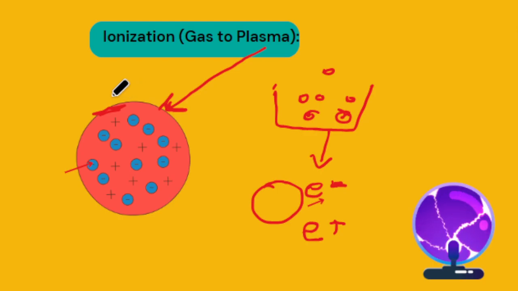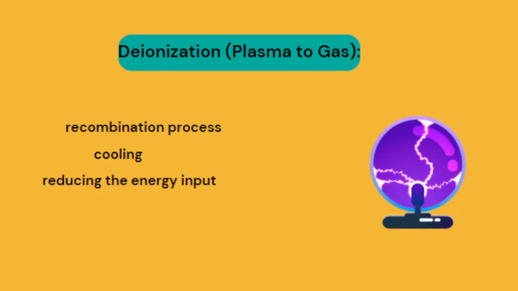Okay, and there are many types of ionization available in chemistry in various fields, like thermal ionization and photoionization, and it is also used in electric fields. Yes, it is interesting to understand this process, and it is very important. So next one is deionization. Yes, this is the opposite of ionization, plasma to gas state. Okay, so what is deionization?